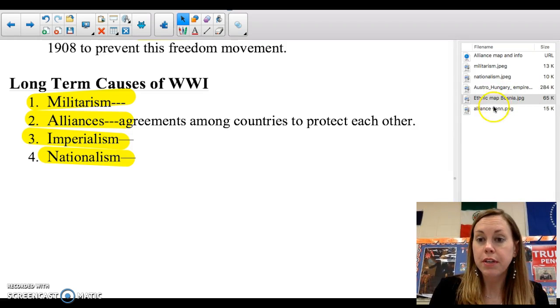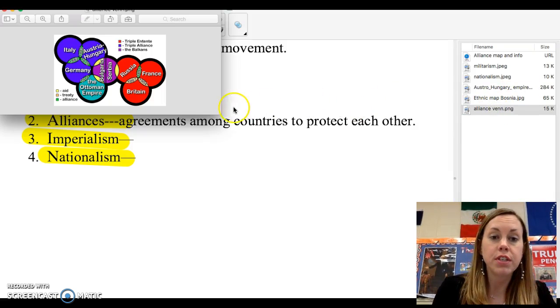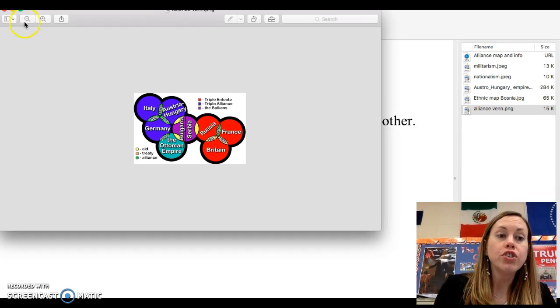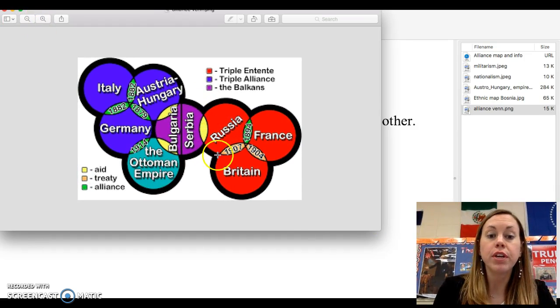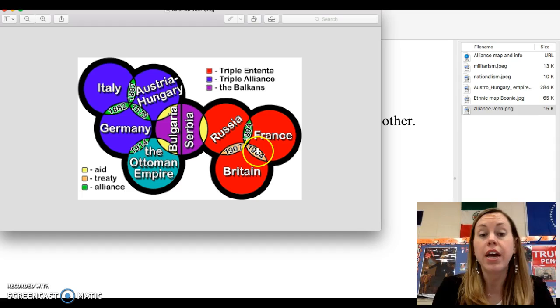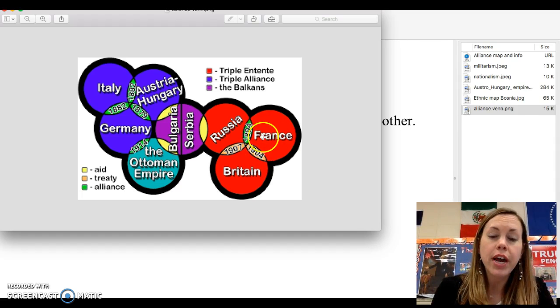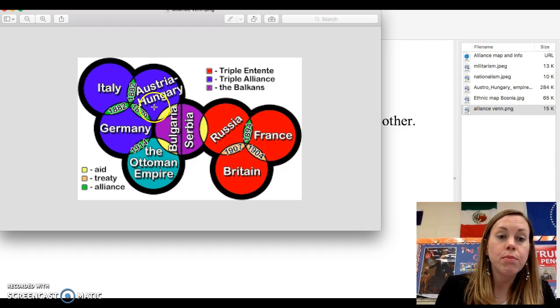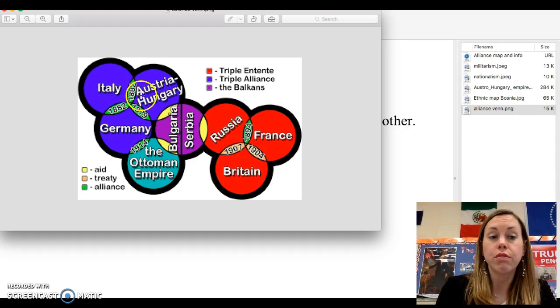Back to this picture that I showed you originally, it makes more sense now. Russia is going to say to France and Britain, if I'm attacked, or if one of you is attacked, France or Britain, then I will go to bat for you. Italy, Germany, and Austria-Hungary say that to each other: we will protect each other. That's what they're saying. This is an alliance.